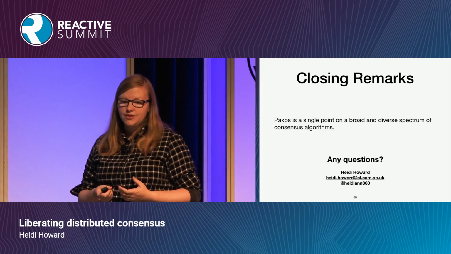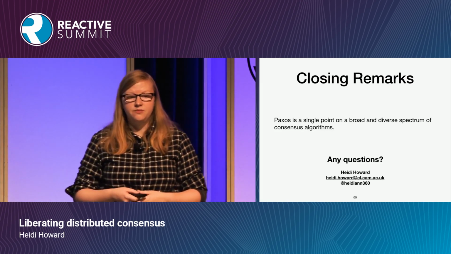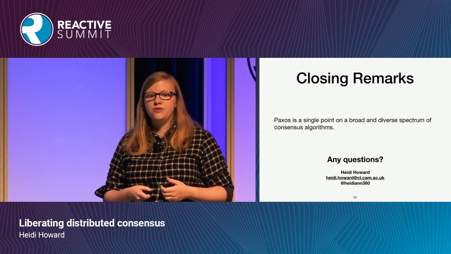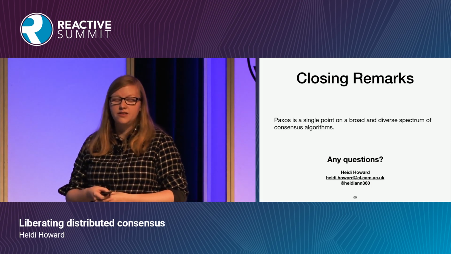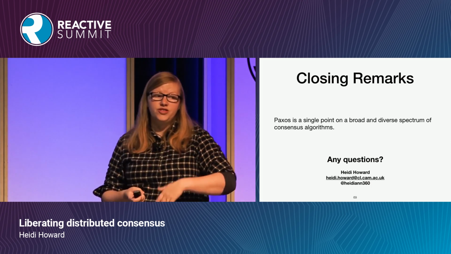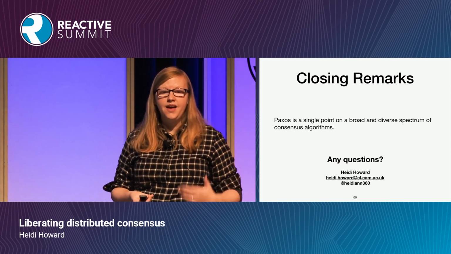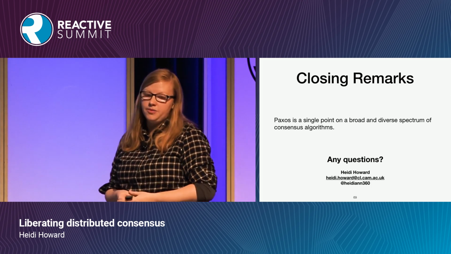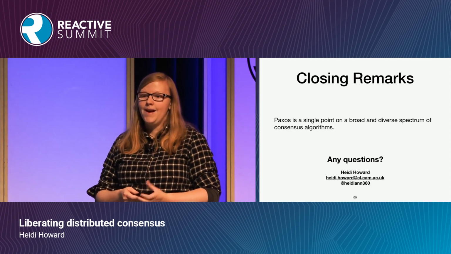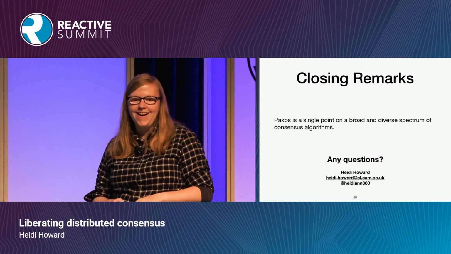So Paxos is just a single point on a broad and diverse spectrum of consensus algorithms. And when we use immutable state as the basis for designing these algorithms, we're able to generate a large number of algorithms that we can modify and reason about quite easily, and I believe are much easier for developers to implement correctly. This is a lot to take in.